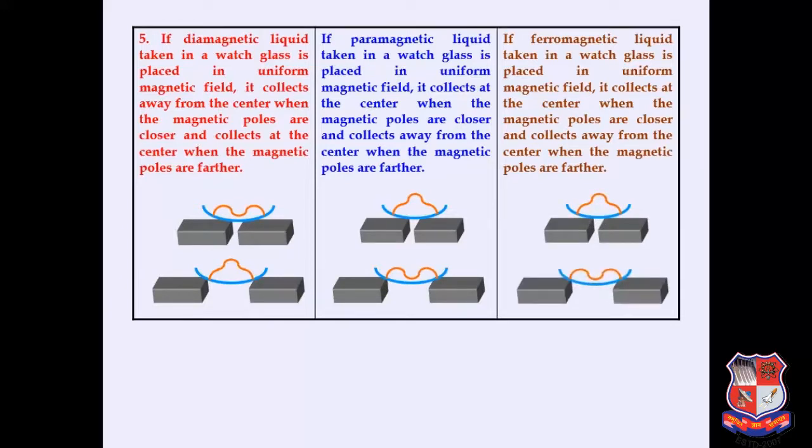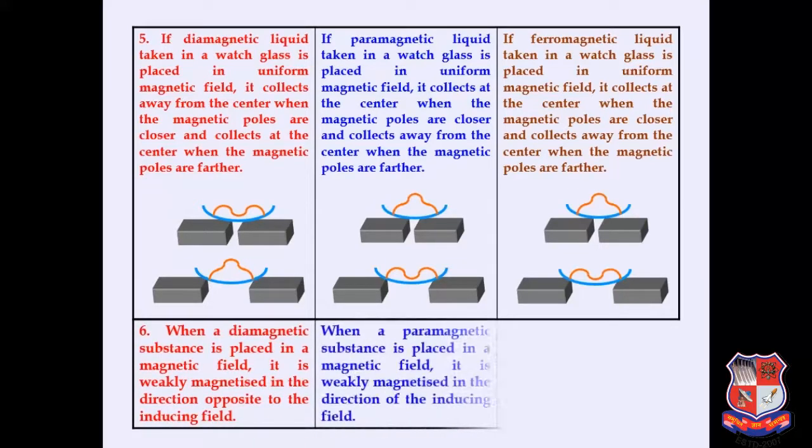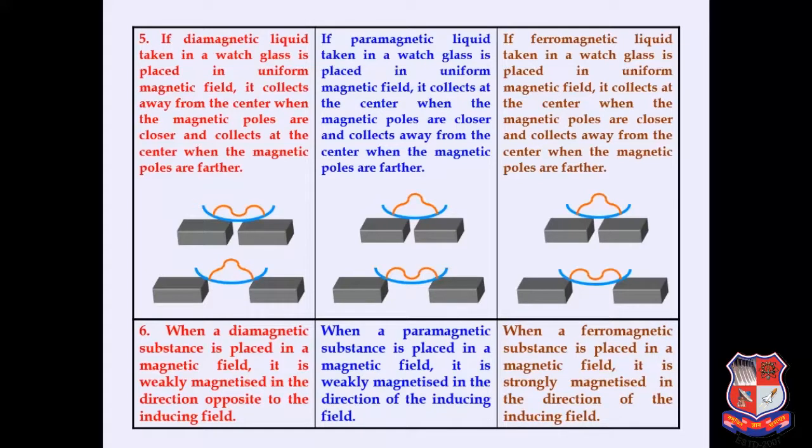I think you are aware of this kind of property. Now what is the next property? When a diamagnetic substance is placed in a magnetic field, it is weakly magnetized in the direction opposite to the inducing field. But when a paramagnetic substance is placed in a magnetic field, it is weakly magnetized in the direction of the inducing field. When a ferromagnetic substance is placed in a magnetic field, it is strongly magnetized in the direction of the inducing magnetic field.